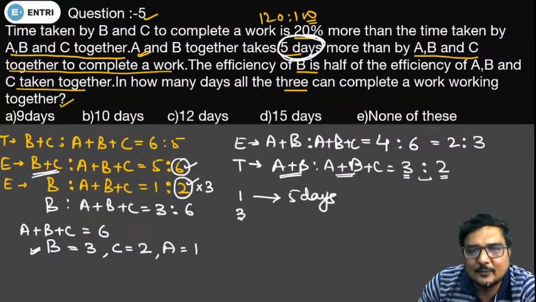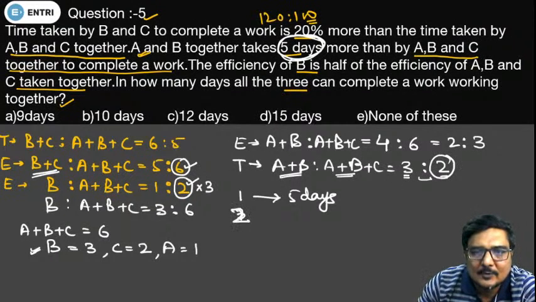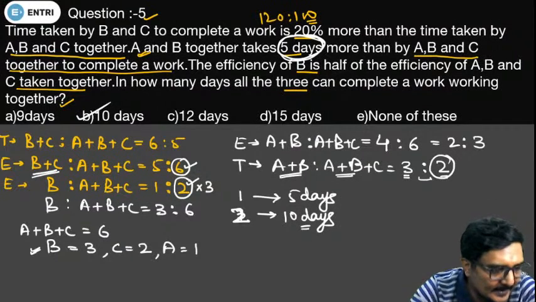What we are going to find is the number of days taken by all the 3. So all the 3 are taking how many days? 2 units. So the value of 2 units comes out to be 10 days. So the right answer for this particular question will be 10 days.